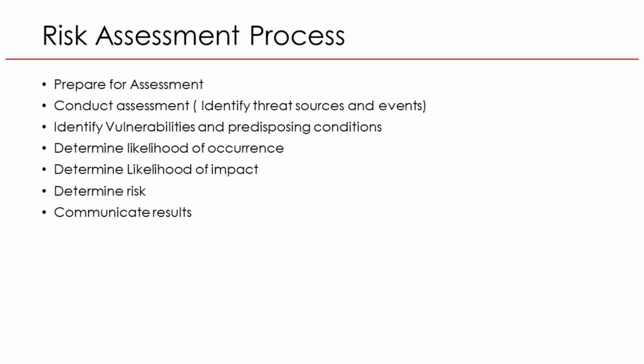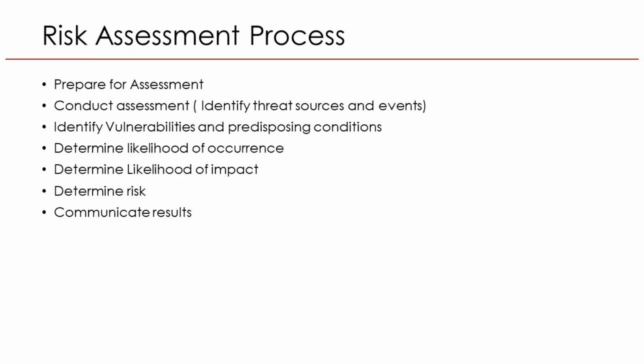2. Conduct assessment. Identify threat sources and events. The auditor identifies potential threats that could harm the system. Example: in a telecom company, threats may include cyber attacks, insider misuse, or service outages caused by network failures. 3. Identify vulnerabilities and predisposing conditions. This step focuses on weaknesses that make systems more likely to be affected by threats. Example: in a hospital, outdated antivirus software and shared user accounts create vulnerabilities that make it easier for malware to spread.